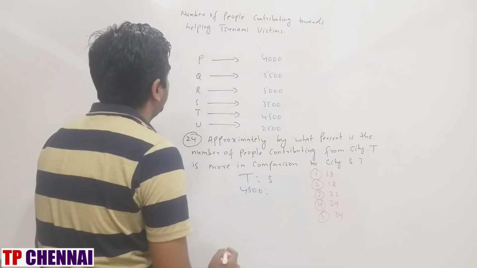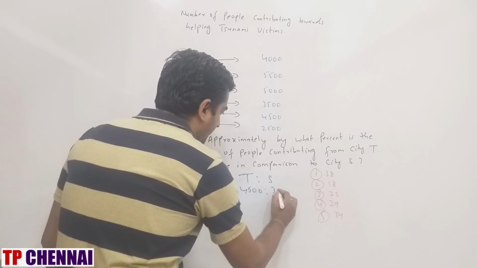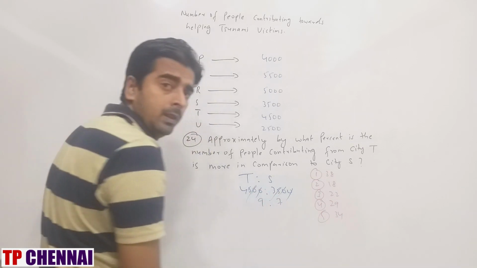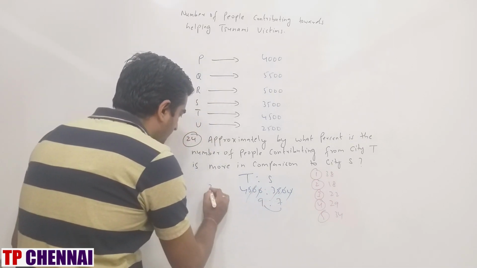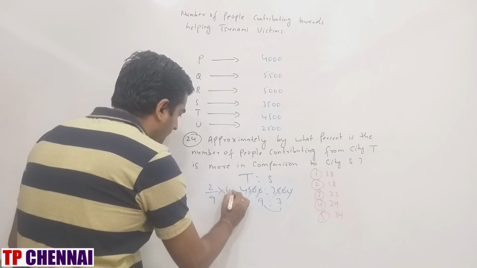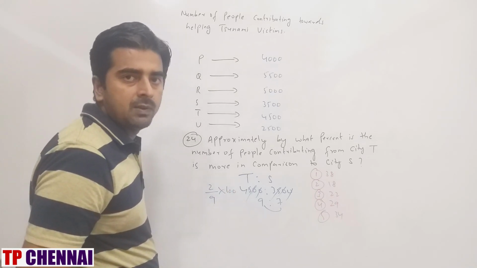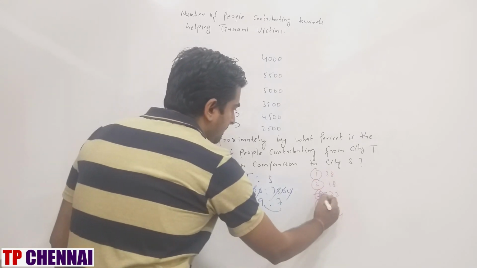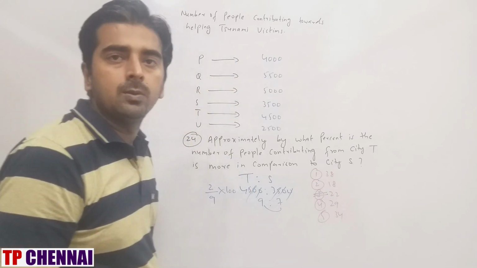4,500. City S, what is the value? 3,500. Zeros gone. 5 7s are, 5 9s are. Right? So T is how much more? 2 by 9 into 100. 1 by 9 is how much? 11.11. 2 by 9 is 22.22. So approximately what is my answer? Third option, which is 22.